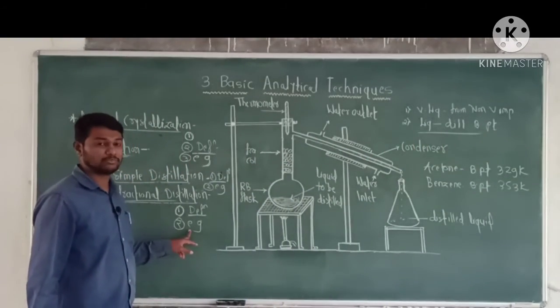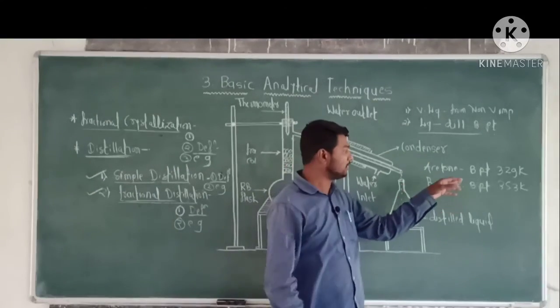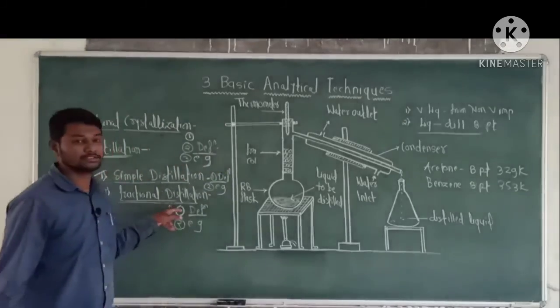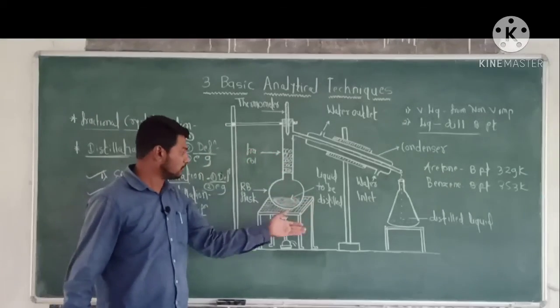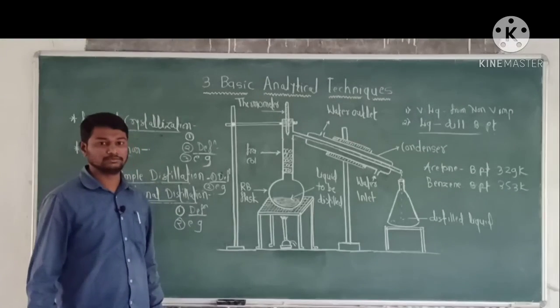Second point, example: separation of acetone and benzene from their mixture. This is the example of fractional distillation, and this is the setup or apparatus used in fractional distillation.